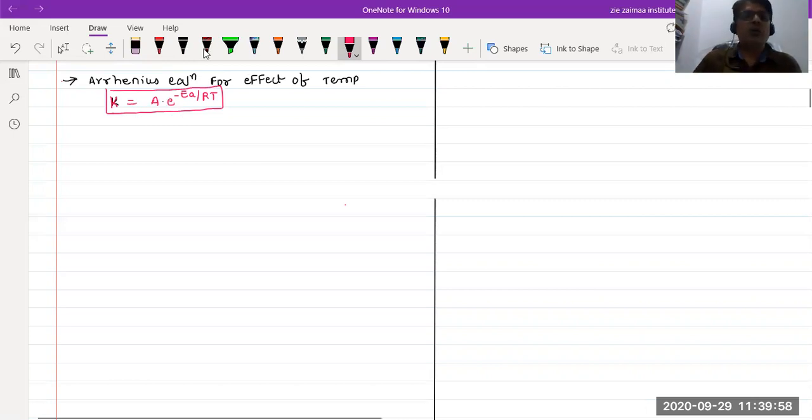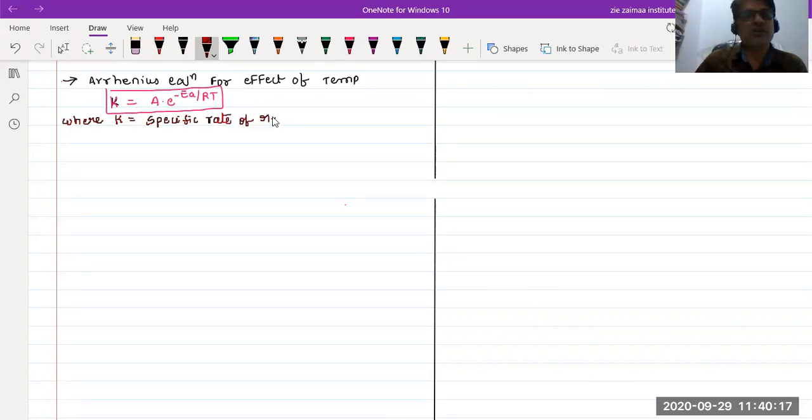So here, what is K? Specific rate of reaction. A stands for what? Arrhenius factor. As we know, EA stands for what?